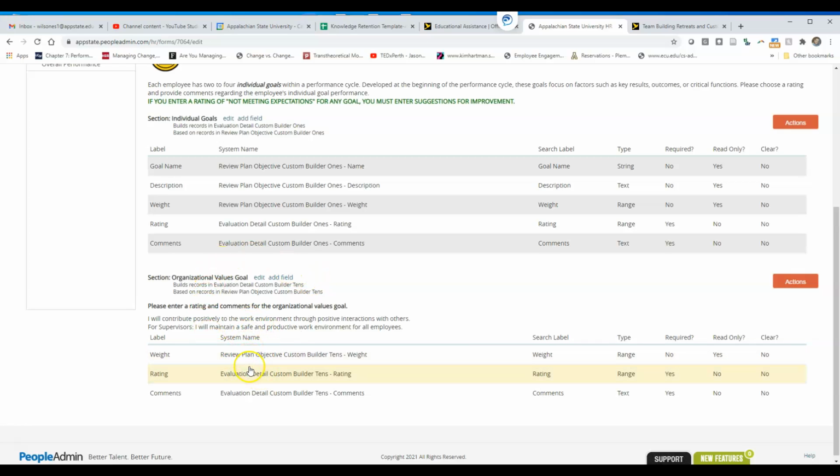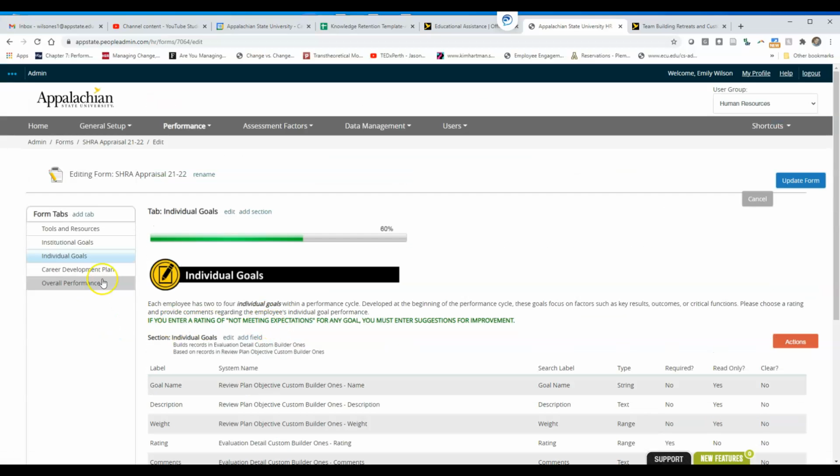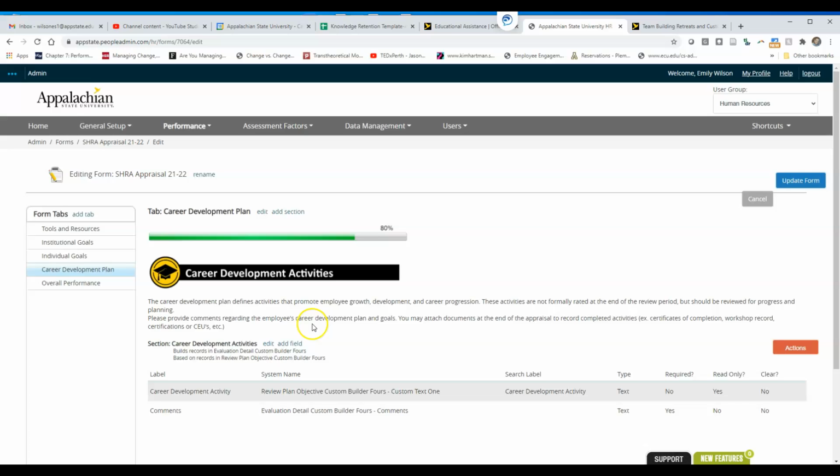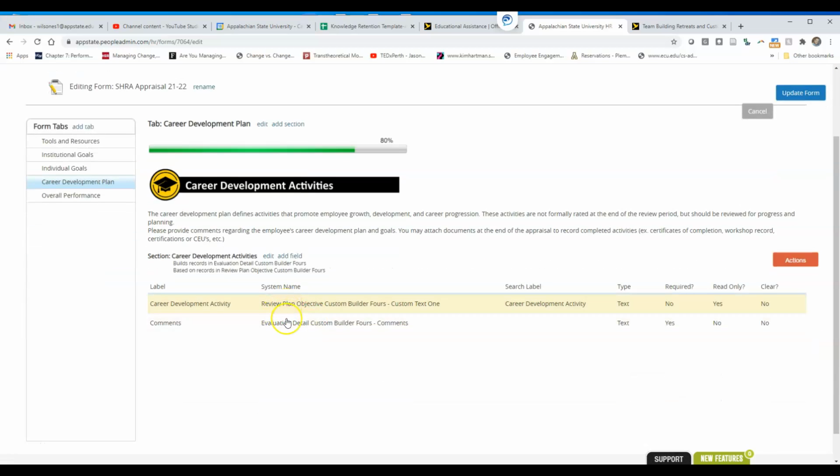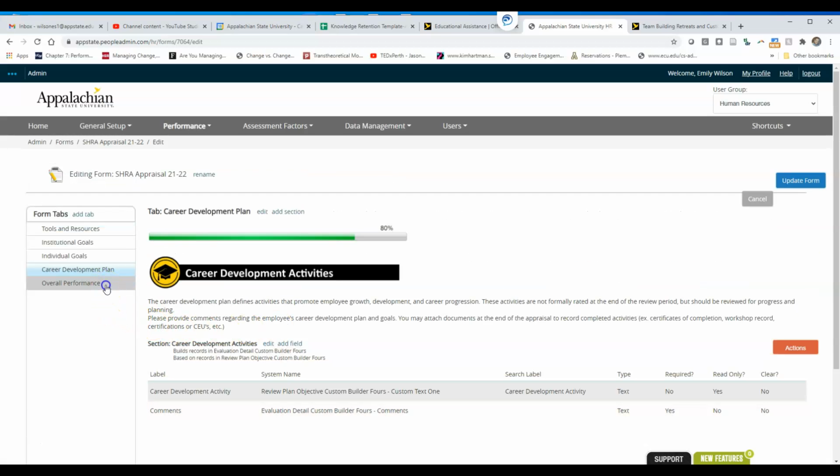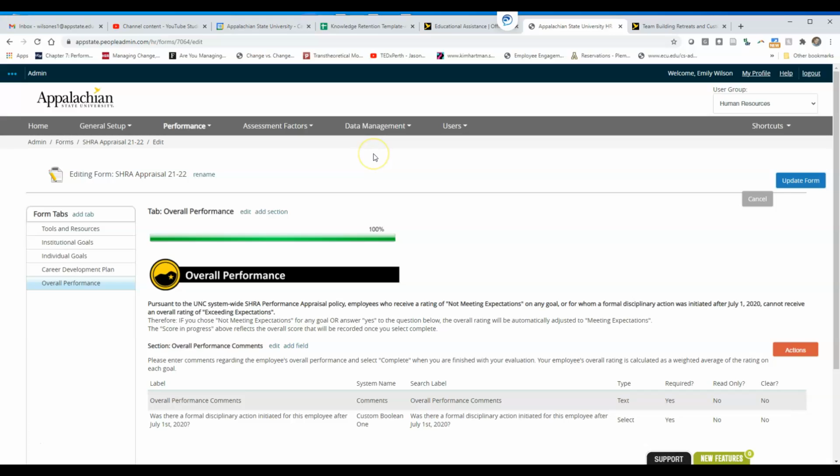Organizational values goal also gets a rating and it gets comments. And then career development plan, again, you're pulling in the plan objective, you're adding in a builder for comments. That one does not get a rating. Now, here's where it gets weird.